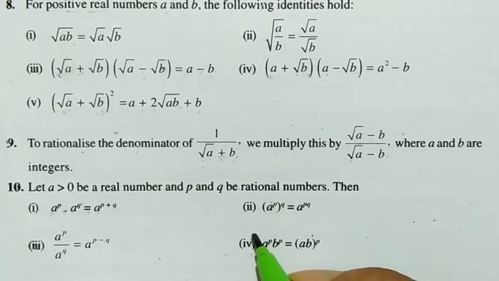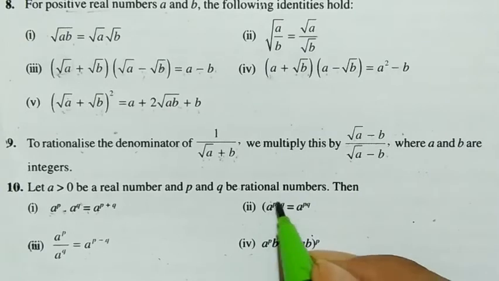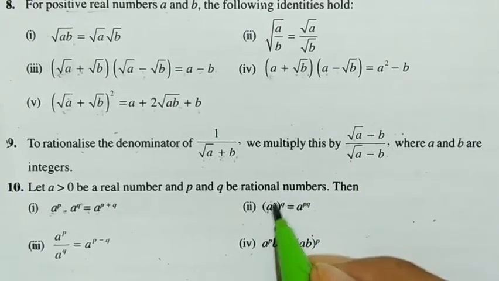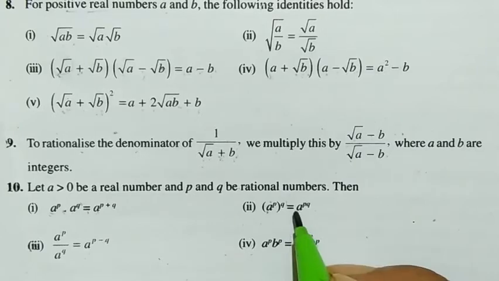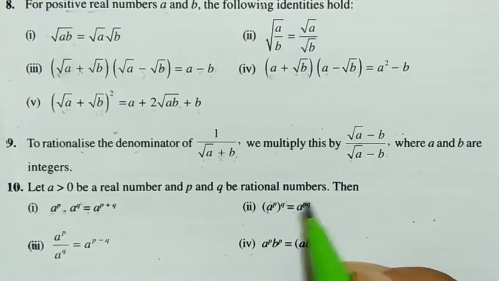Similarly here, a^p divided by a^q. Again the base is the same, so we can write it as a^(p−q). Here (a^p)^q: the base is a, the power is p, and now this becomes the base and q is the power. So (a^p)^q is a^(pq). This time the powers are multiplied.